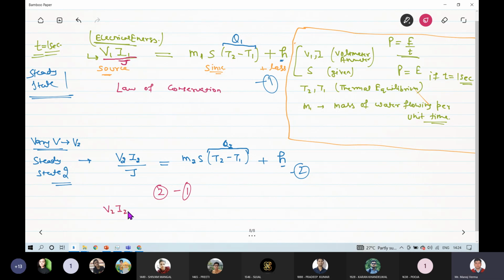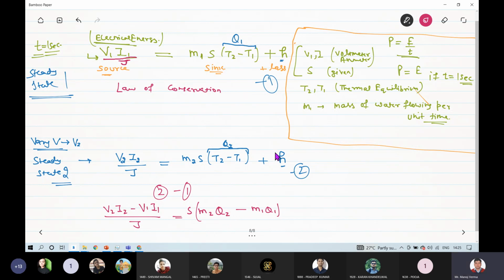V2 I2 minus V1 I1 by J, and for this term it will be M2 S. I can take S outside: S times M2 Q2 minus M1 Q1, where Q2 and Q1 are temperature differences on both the thermometers at steady states 2 and 1 respectively. So this will be my expression.